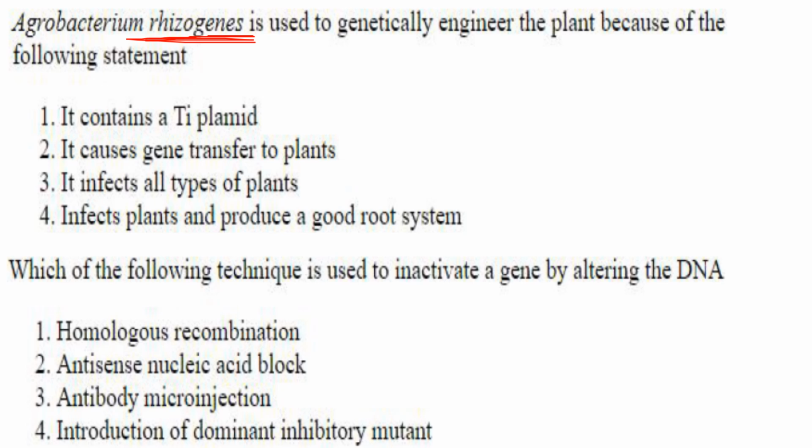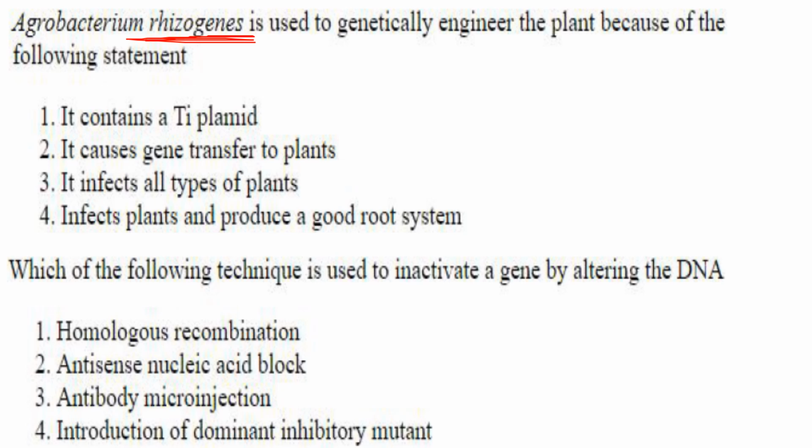So it contains a Ti plasmid. No, it is the Ri plasmid in Agrobacterium rhizogenes. Ti plasmid is found in Agrobacterium tumefaciens, not rhizogenes. Then it causes gene transfer to plant. Yes, it does cause gene transfer to plant, but that is not the exact reason why it is used to genetically engineer plants.